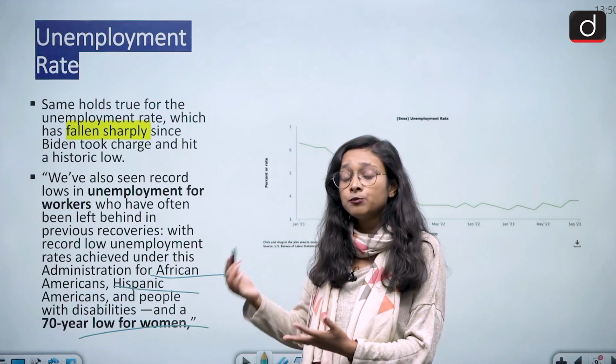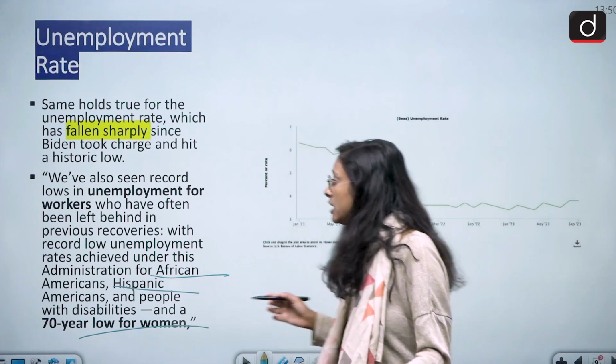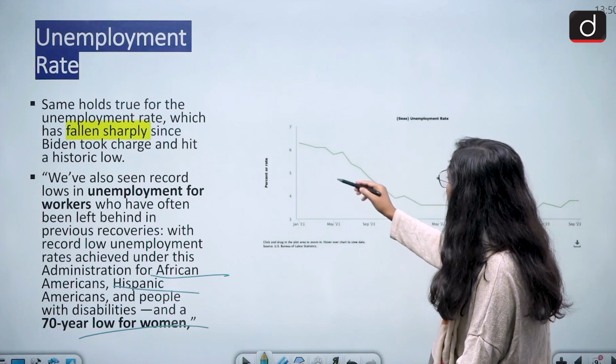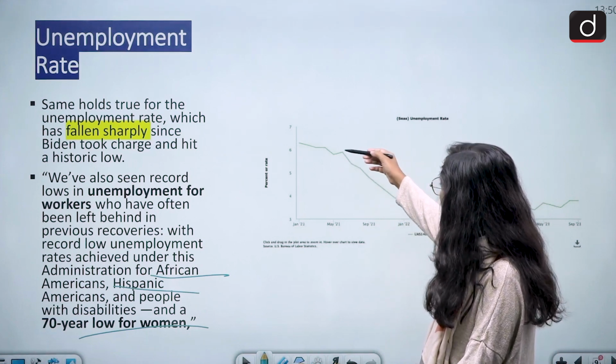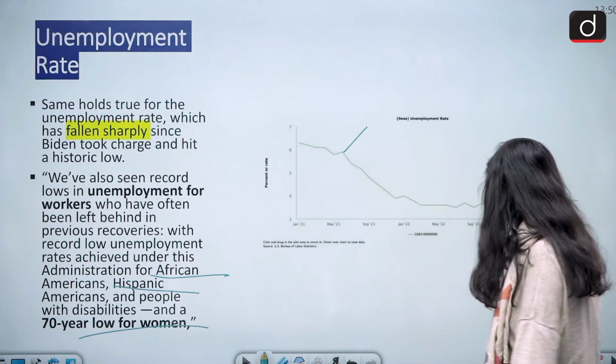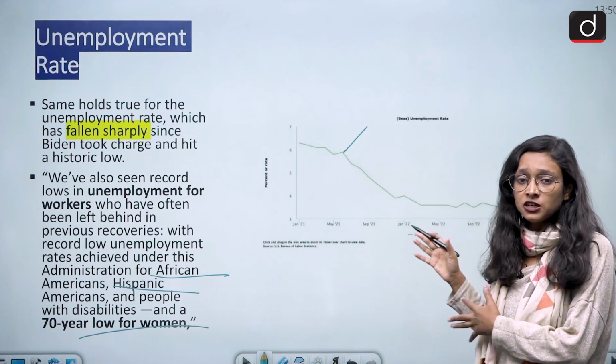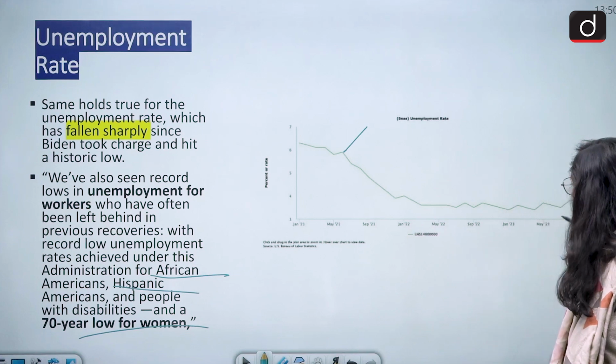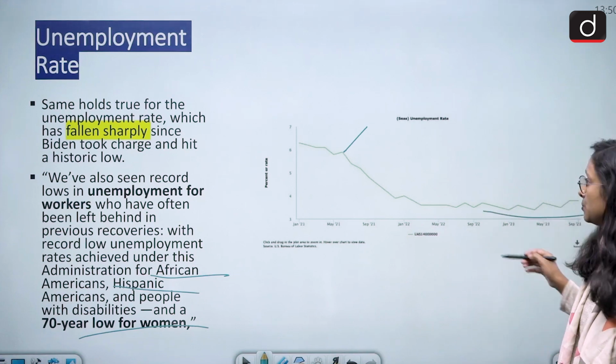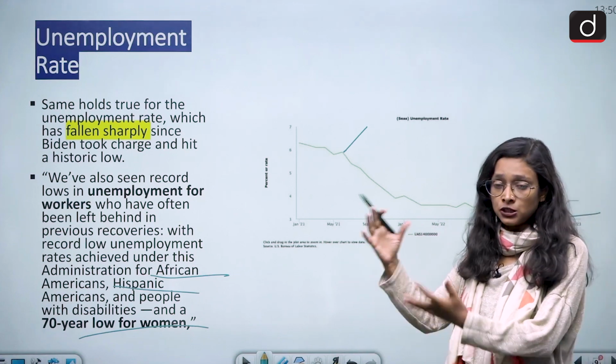It means the unemployment rate has been shrinking. We have this data also: earlier, in the pre-pandemic phase, it had risen, but right now we can see that it is shrinking day by day. It is showing a positive result.